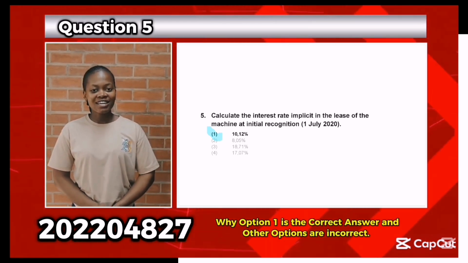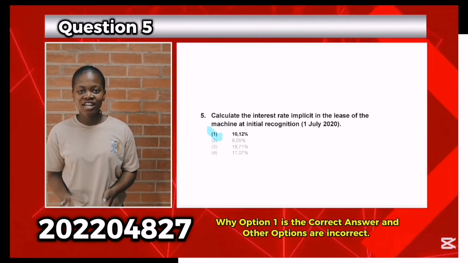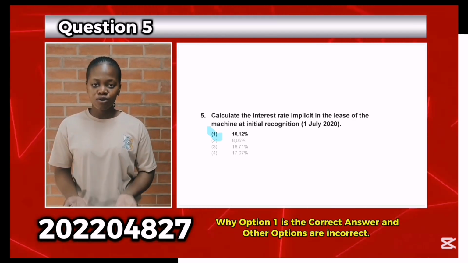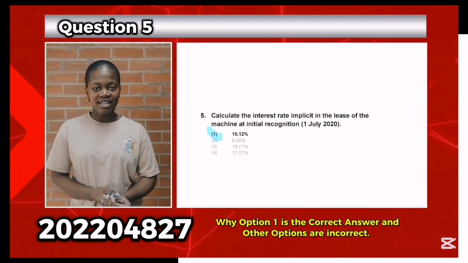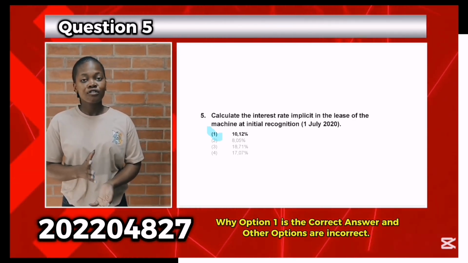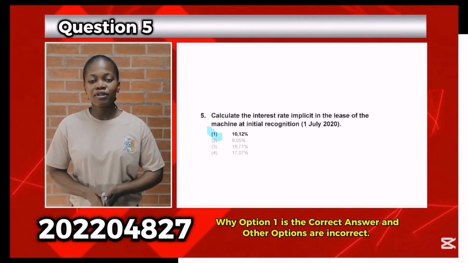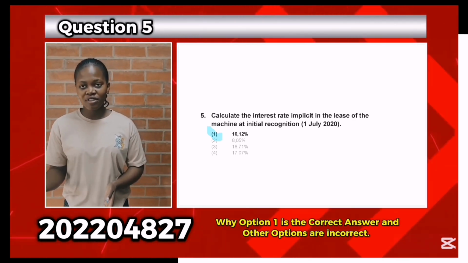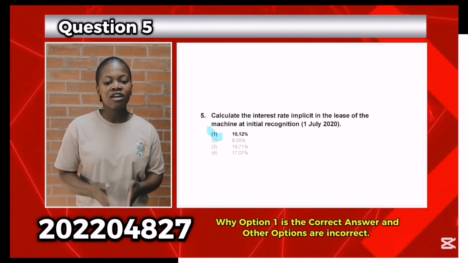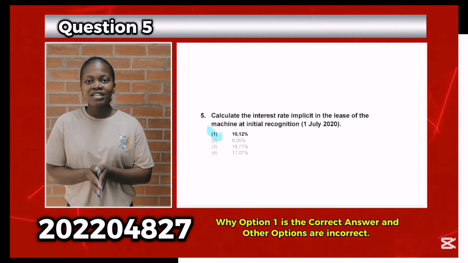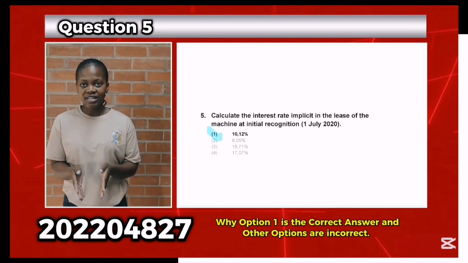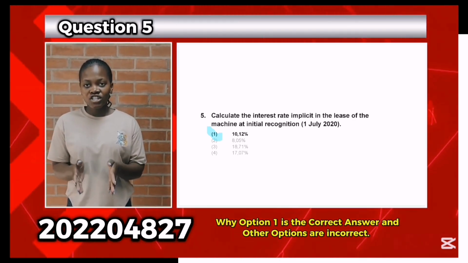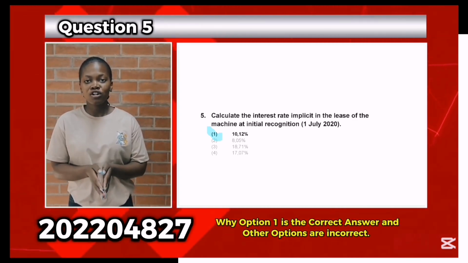Question 5. To calculate the interest rate implicit in the lease at initial recognition, which is 1 July 2020, the data collected is as follows. Payment is 30,736, present value is 95,000, future value is 20,000, but according to the applicable standards, net realizable value is included in the future value, which is 5,000, so 5,000 will be added to 20,000, which will make 25,000, and the number of years at the beginning will be 3 years. If you put all that information in the financial calculator, the applicable interest rate is 10.12%.